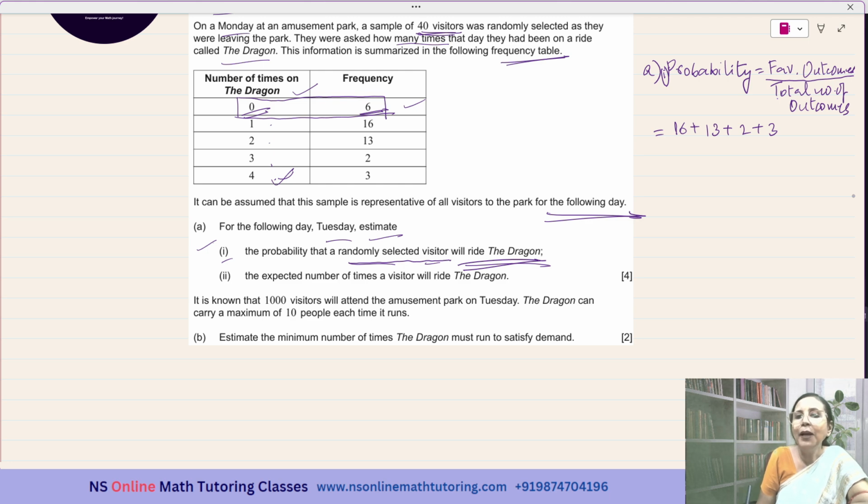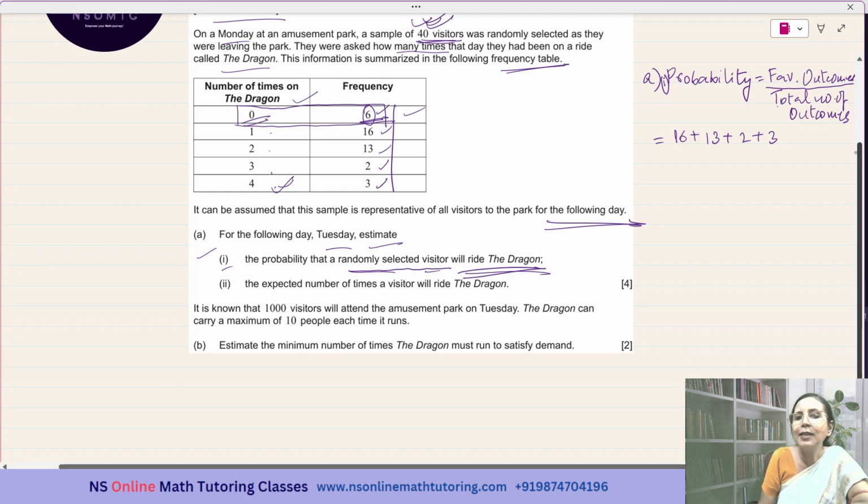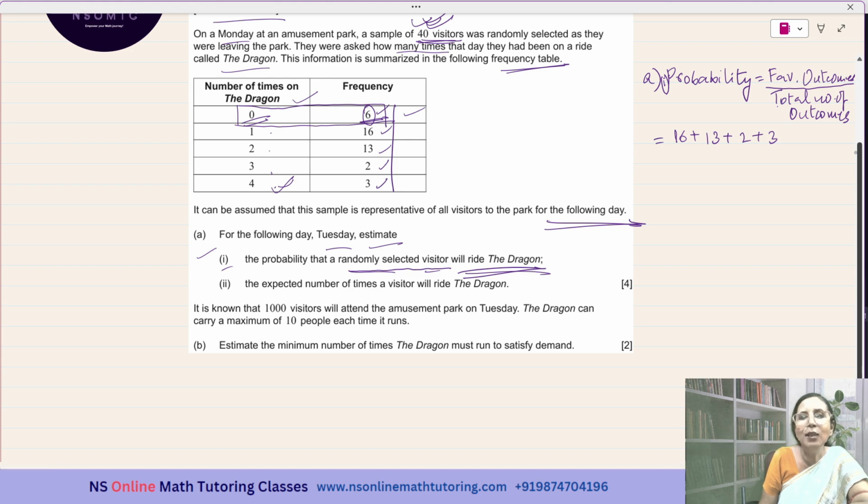You can add them, but another shortcut is you know the total frequency. The total number of visitors is 40. So 6 plus 16 plus 13 plus 2 plus 3 will be equal to 40. If you know this, then you can just subtract this 6 from this 40 to get the sum total of these 4 numbers. Or else you can add: 16 plus 13, 16 plus 3 is 19, plus 10 is 29, plus 2 is 31, plus 3 is 34.